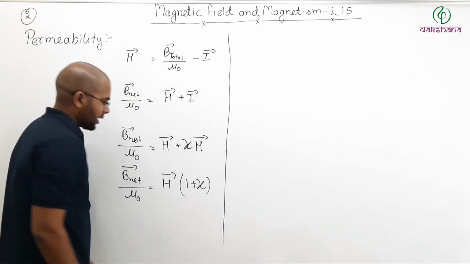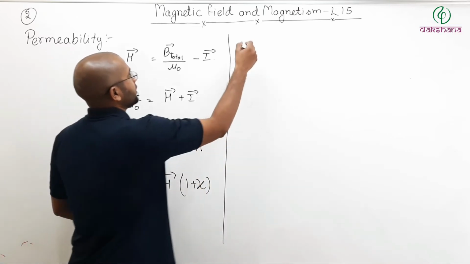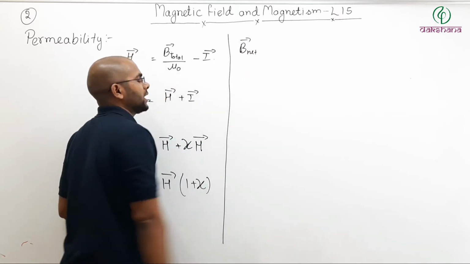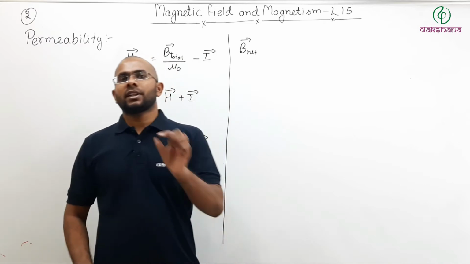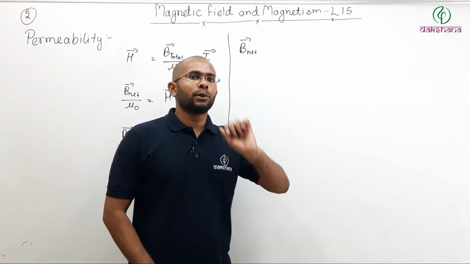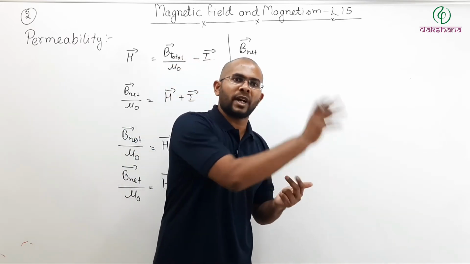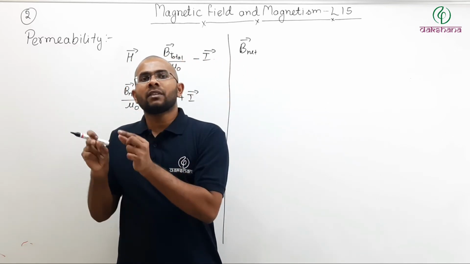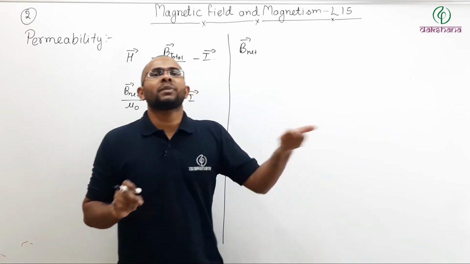Now if I take this mu naught to this side, then this will become B net. Now remember why we are writing B net field? Because when you place a material in an external field, the field is already there, but due to magnetization of the material, some field is produced by the matter also, and the total field is the external field plus the field produced by your material due to magnetization.